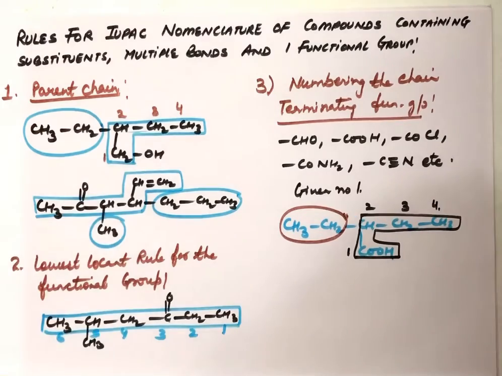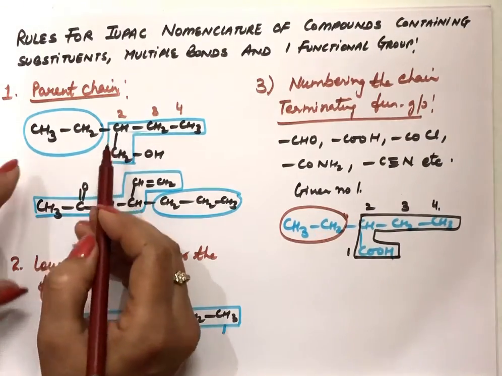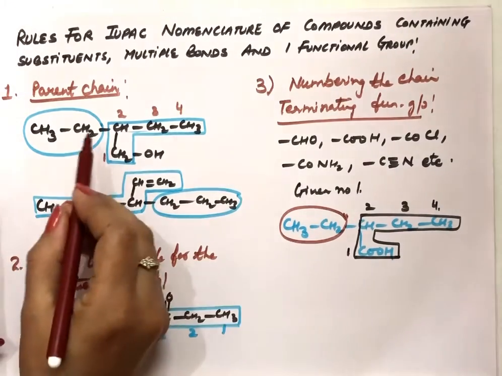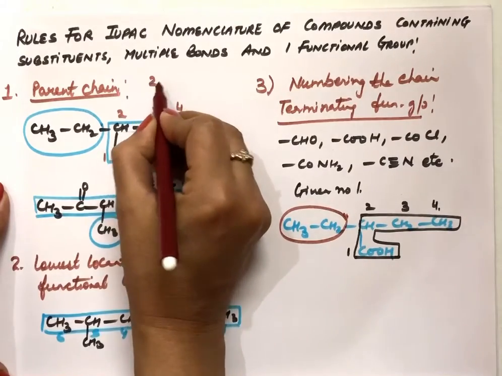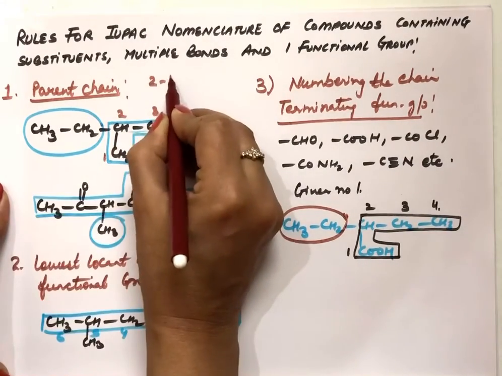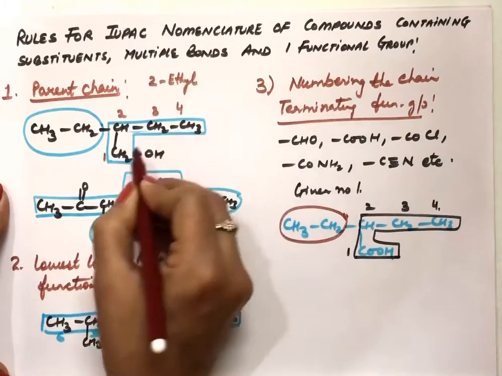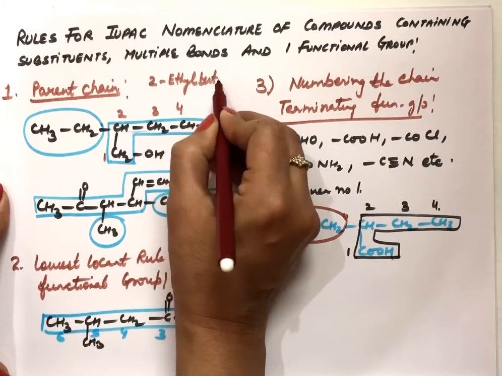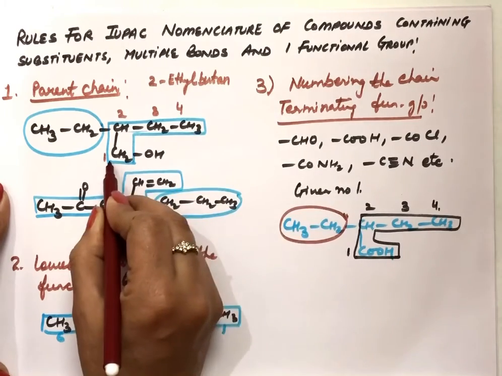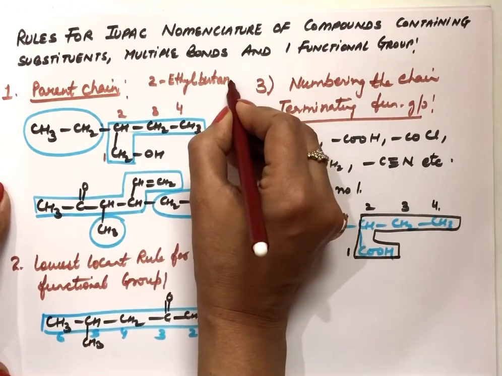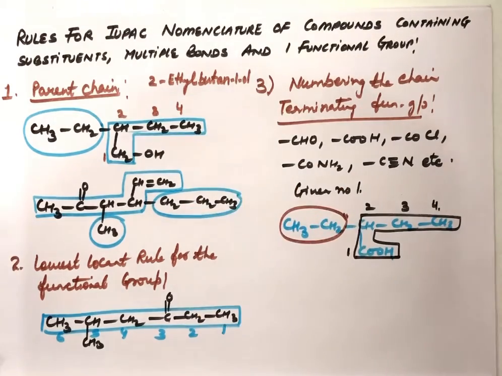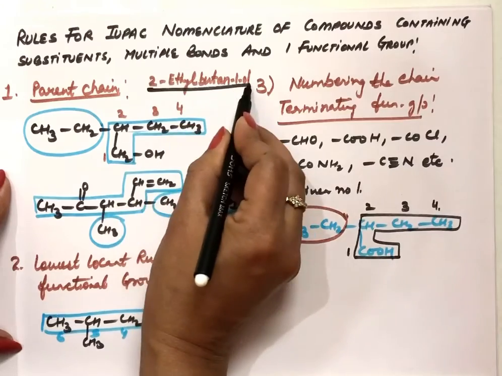So first the position of the substituent, that is the second carbon, so 2. The name of the substituent is ethyl, so 2-ethyl. Then the parent chain: how many carbon atoms? 4, so but. Linking by single bond is ane. Then with the first carbon there is OH, so we cut the last e and write 1-ol. So the name of this compound is 2-ethylbutan-1-ol.